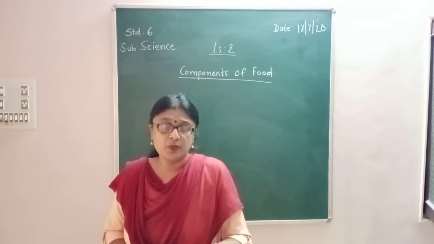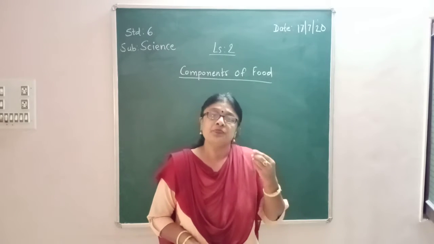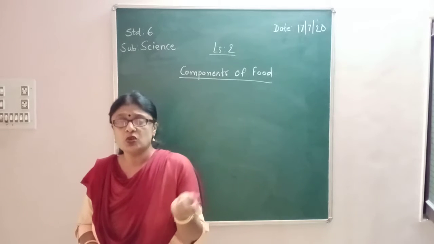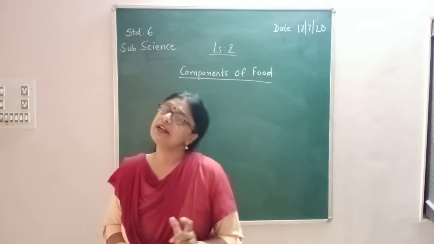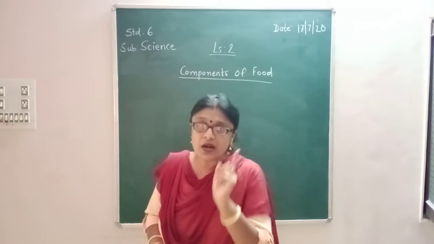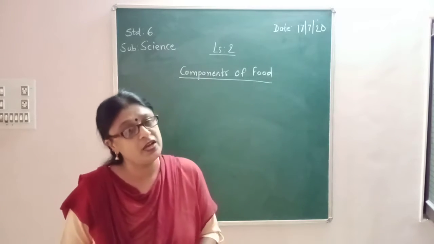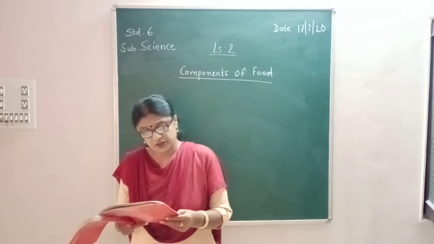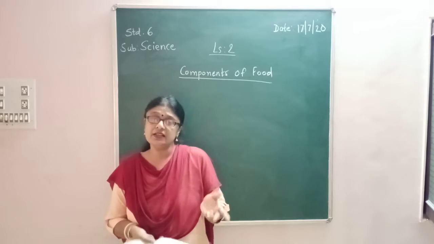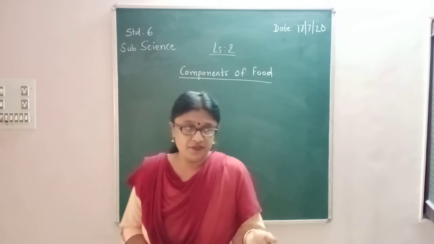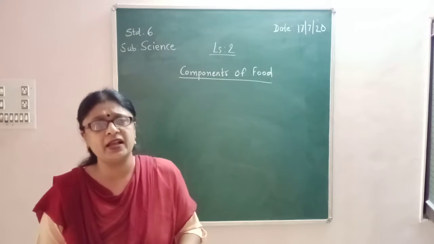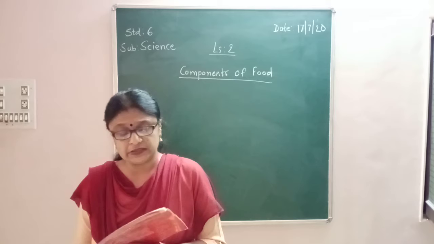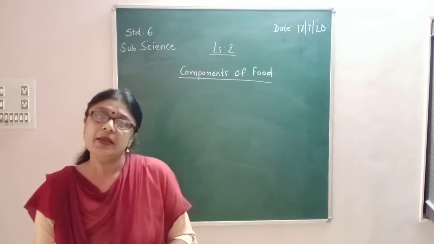Like rotla, it is made from bajri. Chapati or bhakri or parotha, it is made from wheat, right? Other items could be dal or a dish of meat or vegetables, or fish or egg curry or anything like that. It may include items like curd, buttermilk and pickles, right?